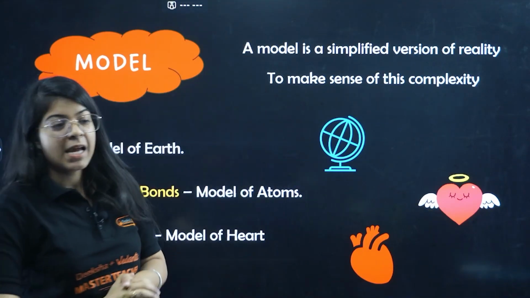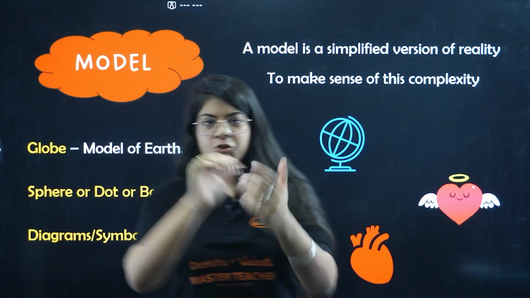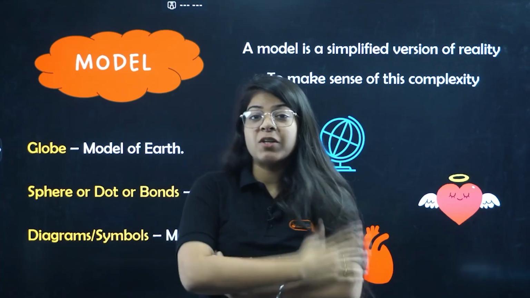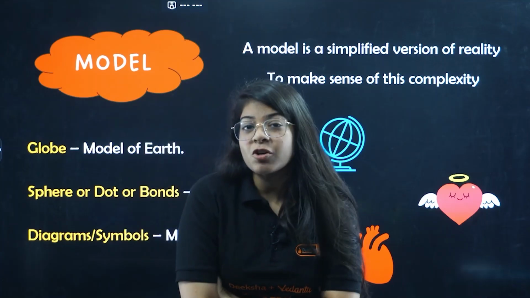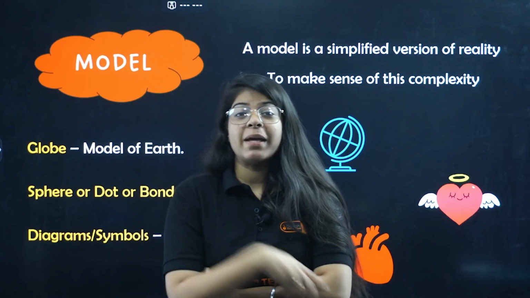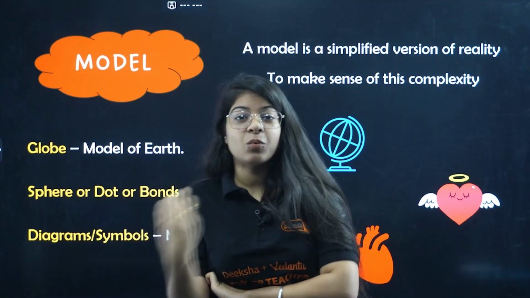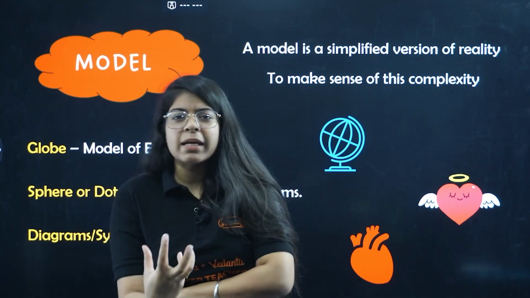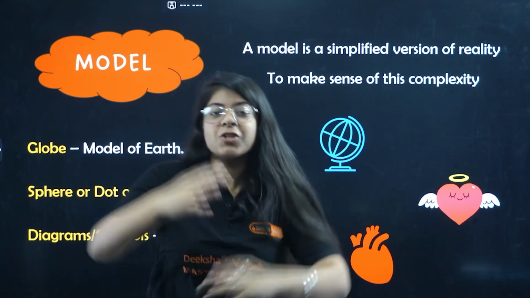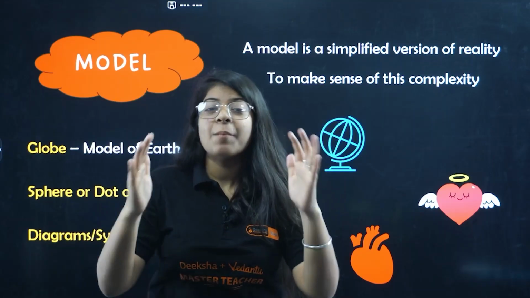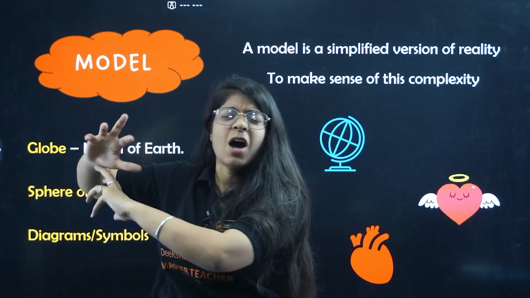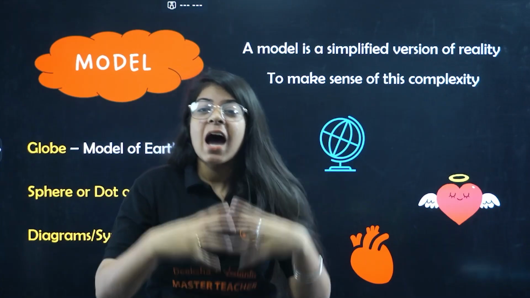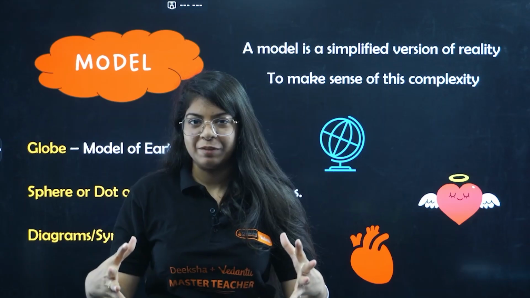What are models? Let's say you click a picture of me or you take a screenshot. What is that screenshot? Does that screenshot tell you what my height is? Does that image of me tell anyone what my characteristics are, what my likes are, what my personality is? No, it's just my model, right? It's just something that simplifies me, that shows who I am, how I look, but does not show my complex structures, how overthinker I am, how oversmart I am, but it shows a simplified version of me, right?